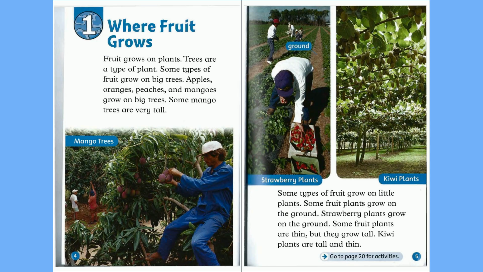Some types of fruit grow on little plants. Some fruit plants grow on the ground. Strawberry plants grow on the ground. Some fruit plants are thin, but they grow tall. Kiwi plants are tall and thin.